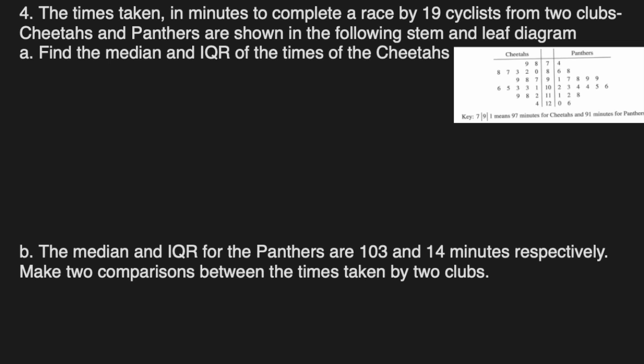Question 4. The times taken in minutes to complete a race by 19 cyclists from two clubs, Cheetahs and Panthers, are shown in a back to back stem and leaf diagram. Find the median and interquartile range of the times taken by Cheetahs, the first ones. Okay, so they are 19, right? For the median, we will add 1 to it and divide by 2. That position, which is 20 divided by 2, the 10th position, will be the median.